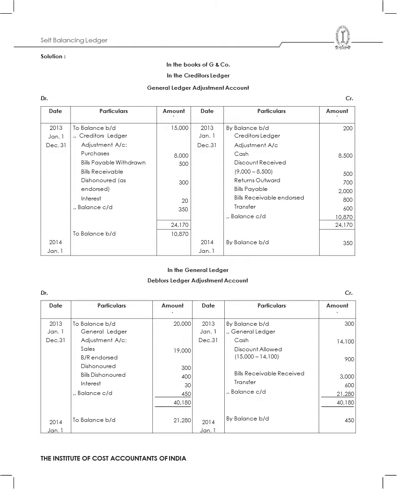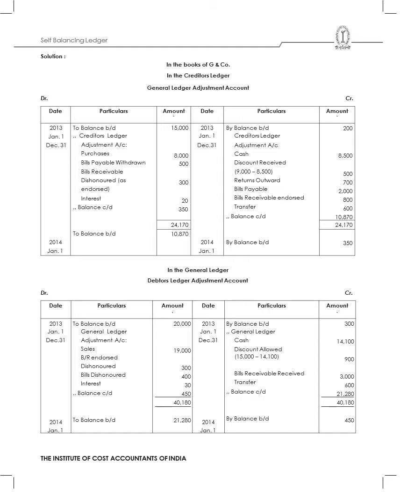So to balance brought down 15,000, to purchases 8,000, bills payable withdrawn 500, bills receivable dishonored 800, interest charges 20, and then to balance carried down is 350. Then I have got by balance brought down 200. Then I have got cash 8,500, discount received is 500, returns outwards is 700, bills payable 2,000, bills receivable endorsed is 800, transfer is 600, and then I'll have balance carried down is 10,870. Then I'll record my to balance brought down 10,870, by balance brought down 350.